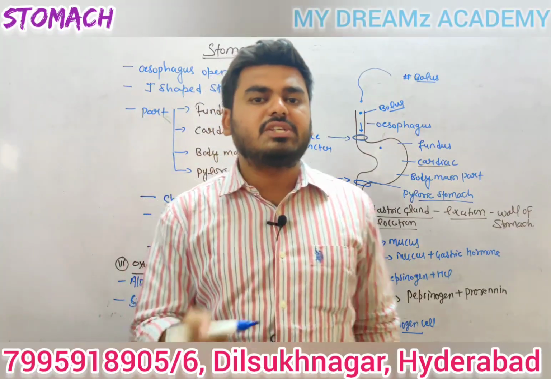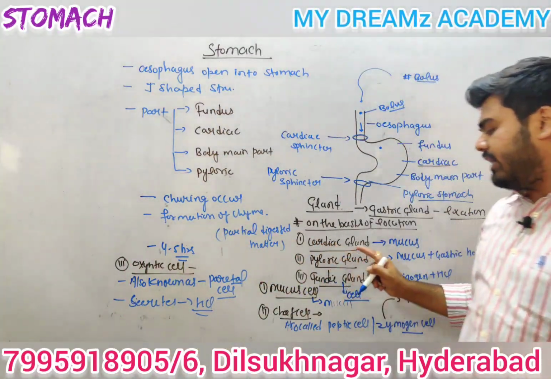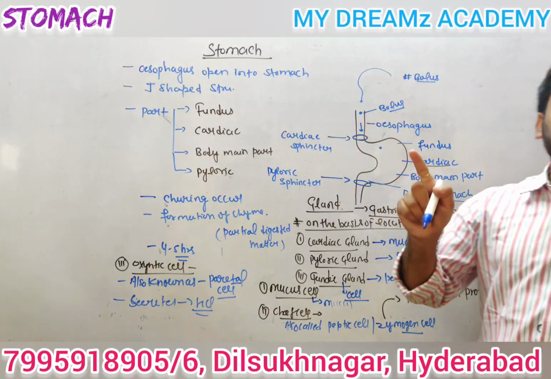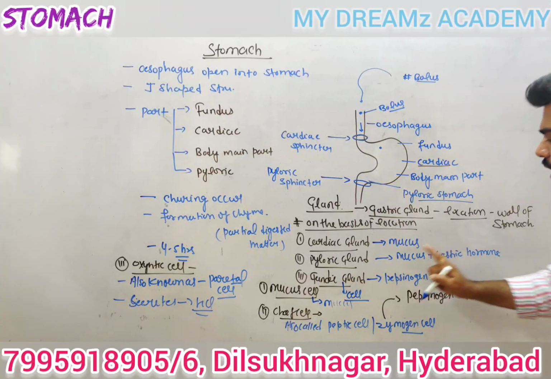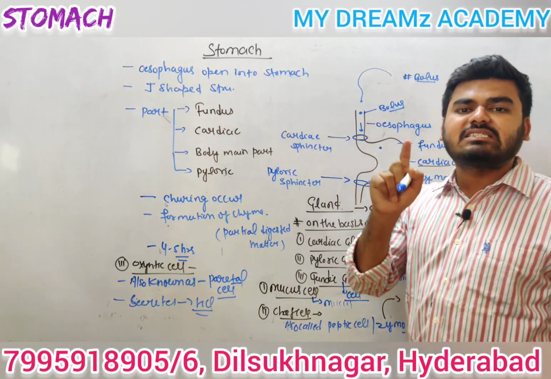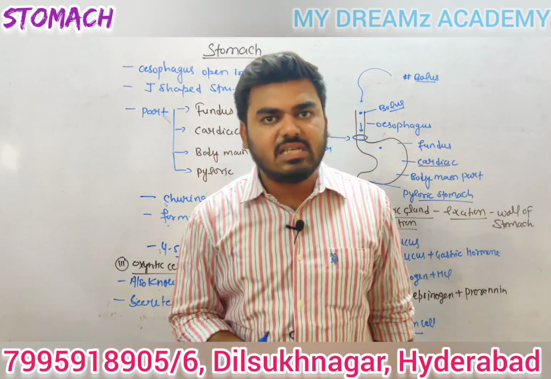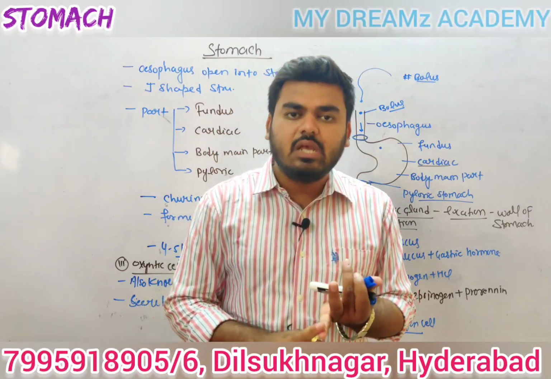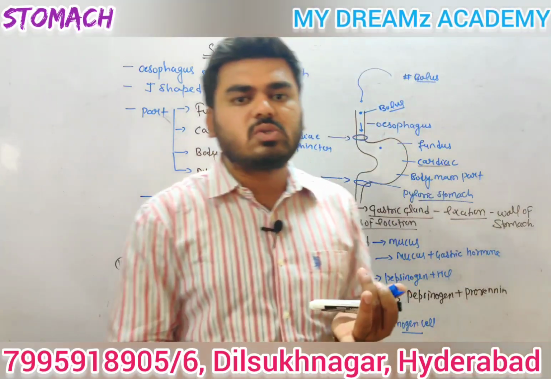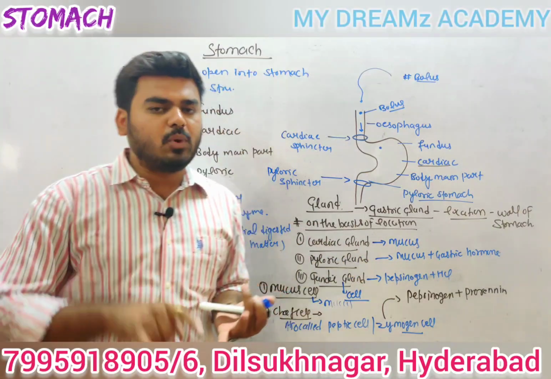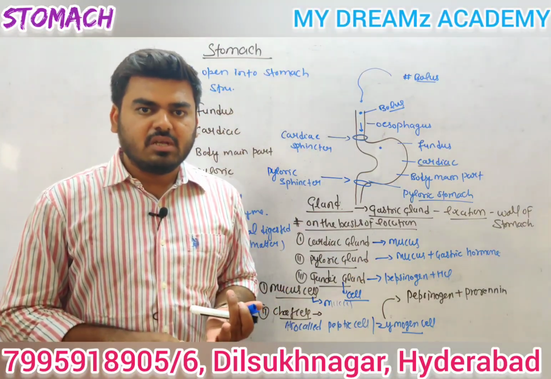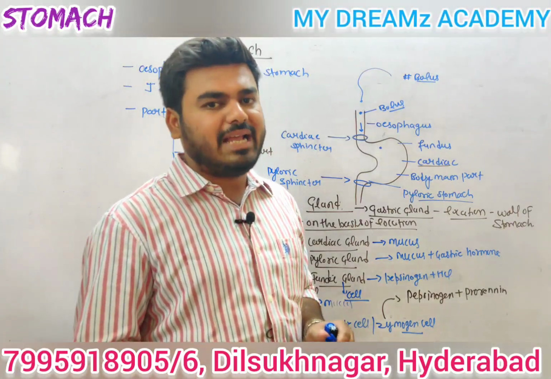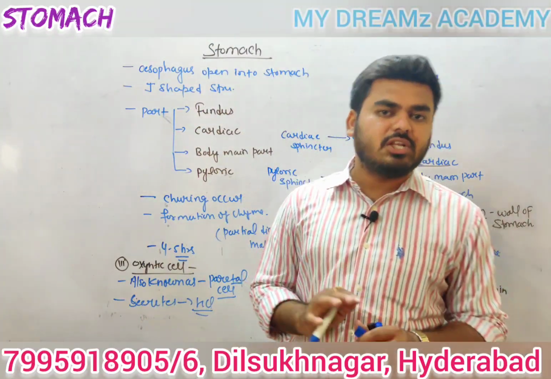On the basis of location, the gastric gland is of 3 types: the pyloric gland, fundic gland and cardiac gland. Cardiac gland secretes mucus, pyloric gland secretes mucus as well as gastric hormone. Fundic gland is the main gland, it secretes pepsinogen and HCl. It contains a number of cells. The most important is the chief cell, also known as the zymogen cell or peptic cell. It secretes prorenin as well as pepsinogen. The last one is the oxyntic cell, also called the parietal cell, and it is responsible for the secretion of HCl.